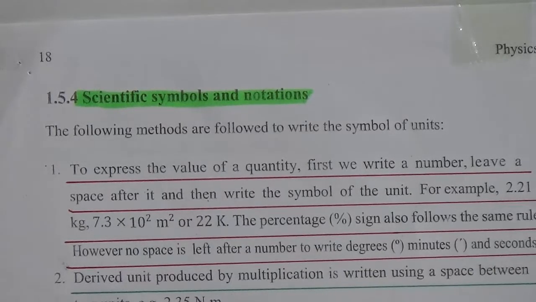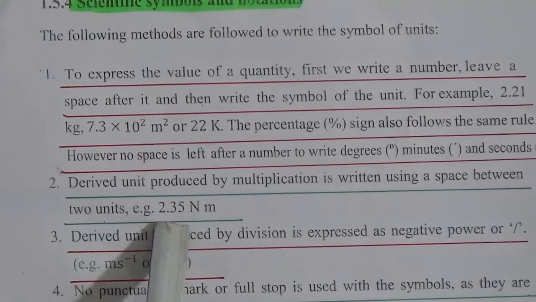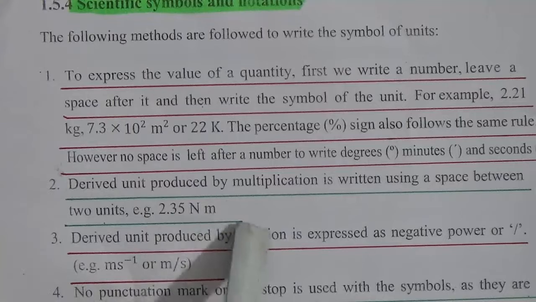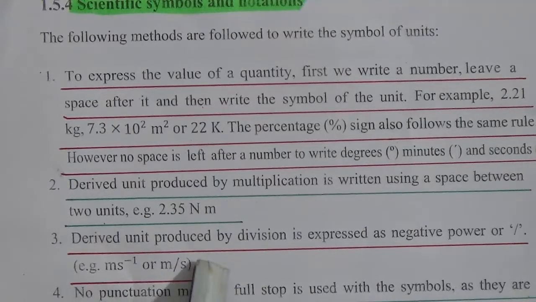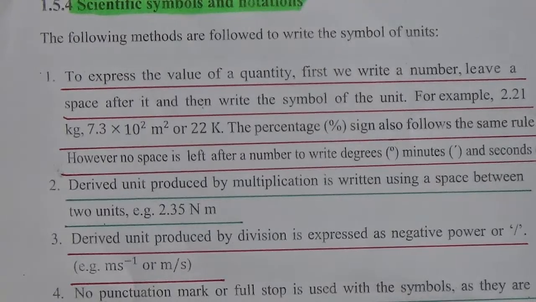Number 2. A derived unit produced by multiplication is written using a space between two units. For example, 2.35 newton meter. Here is a space. Number 3. A derived unit produced by division is expressed as negative power or slash. For example, meter per second, or m slash s. Number 4. No punctuation mark or full stop is used with the symbol as they are mathematical expressions but not the abbreviation form of anything.